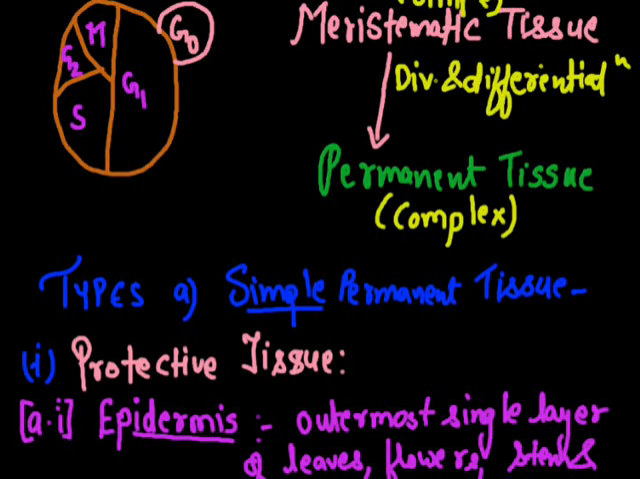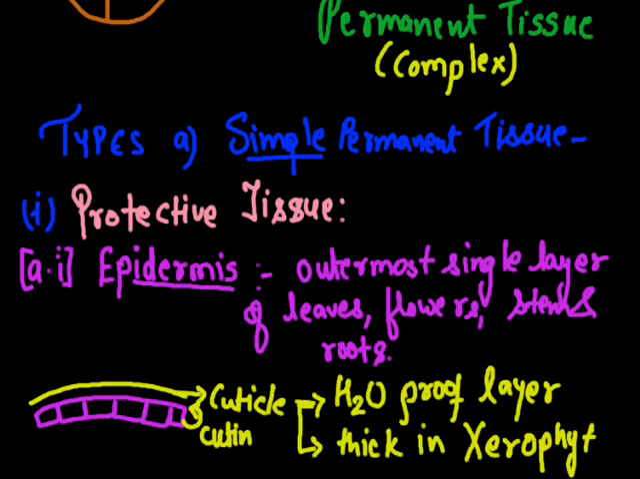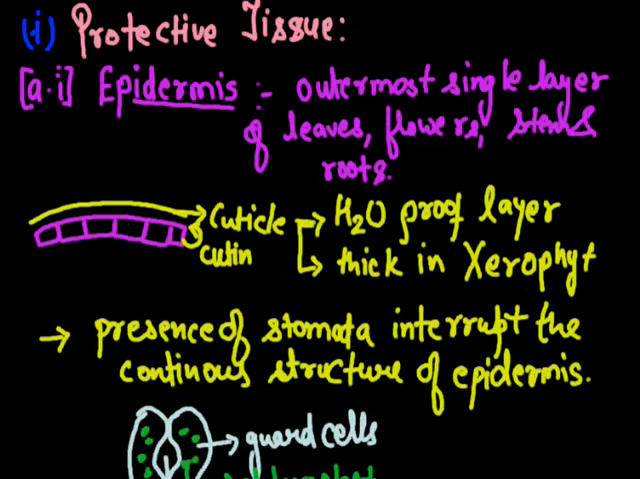And what are the different types of simple permanent tissues? They are the protective tissues and supporting tissues, which we discuss later. The main function of the protective tissue, as the name indicates, is protection, and the first tissue in this category is the epidermis, the outermost single layer of the plant, present in various parts such as leaves, flowers, stems, roots, etc. Above the epidermis there is a waxy covering, the cuticle, which is a waterproof layer.